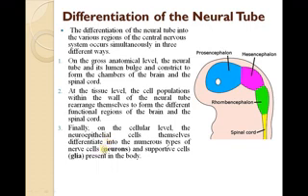Finally, on the cellular level, the neuroepithelial cells themselves differentiate into numerous types of nerve cells. That is what we call neurons, and the supporting cells we call glial cells present in the body. Look at this. So this neural tube is modified according to the requirement, according to the organ system developed, according to the modification of the whole nervous system throughout the body. So based on that, the neural tube formation takes place here actually.